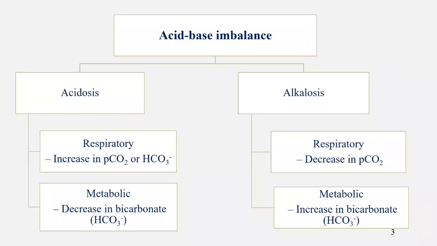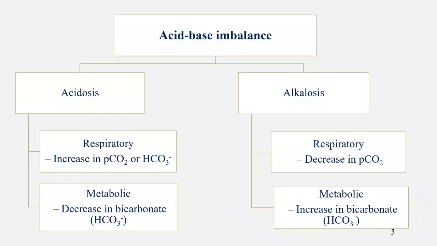Next, coming to the acid base imbalance types: acidosis and alkalosis. Under acidosis, there are respiratory acidosis and metabolic acidosis. In respiratory acidosis, there is an increase in partial pressure of carbon dioxide or bicarbonate. Metabolic acidosis means a decrease in bicarbonate.